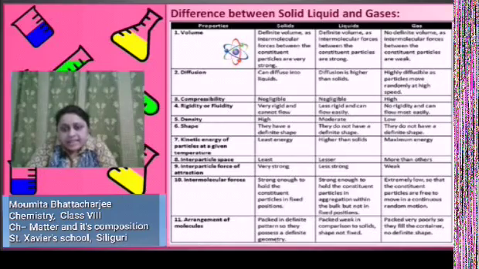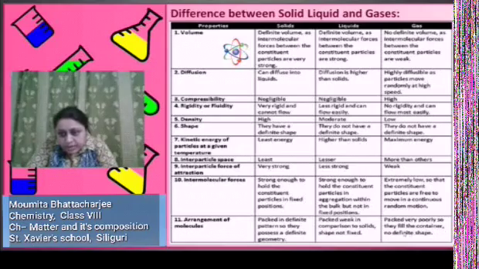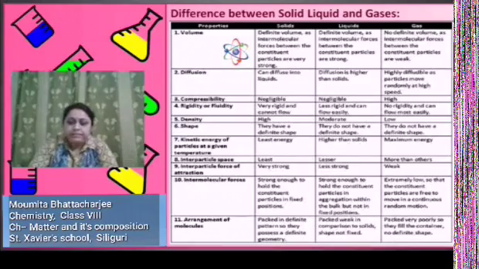tight and it has a definite geometry. But in the case of liquids, they are packed weakly in comparison to solids, and the shape is not fixed. In the case of gas, they are packed very poorly, so they fill the container and have no definite shape.